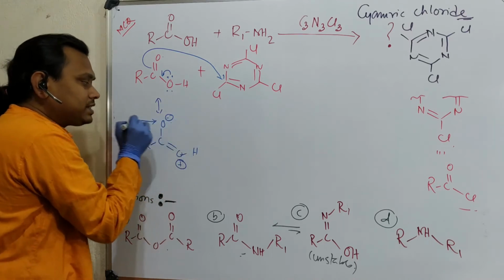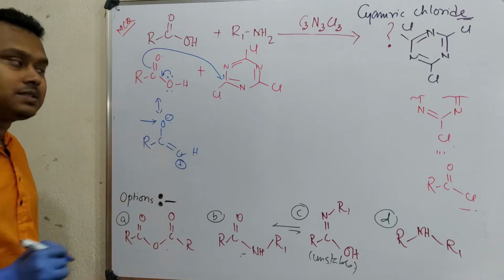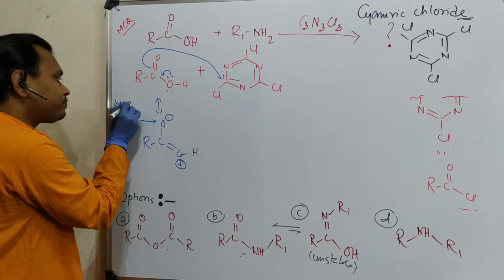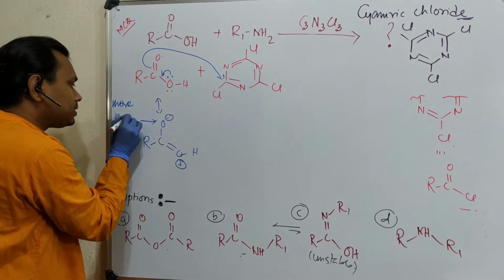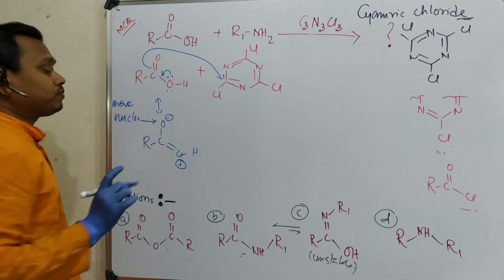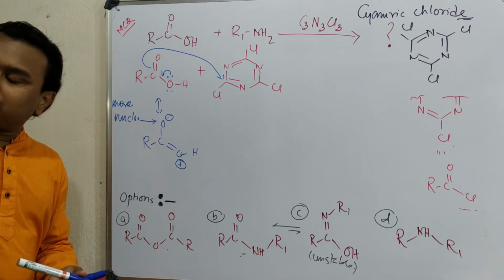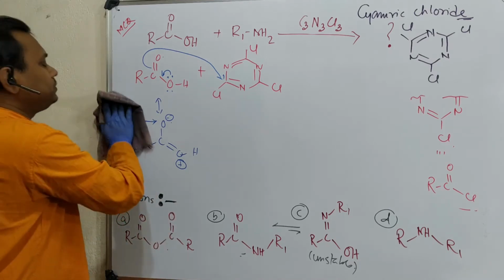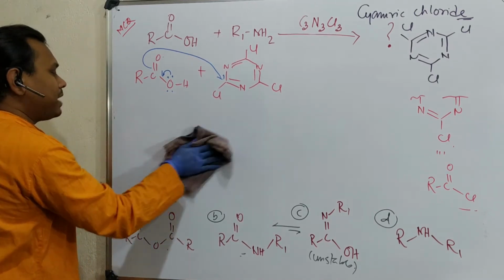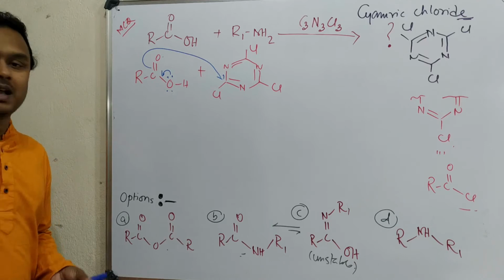So nucleophilicity is expected to be more at this center. So this is actually more nucleophilic. That's why I have presented it in this way. But if you don't do it, that is also right, it doesn't matter, but please learn the exact thing.